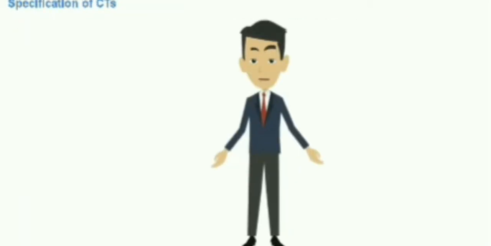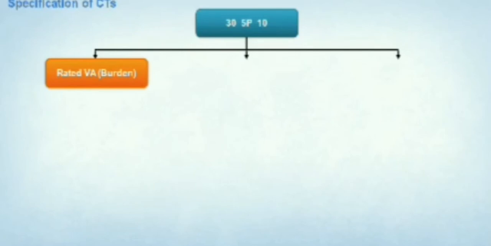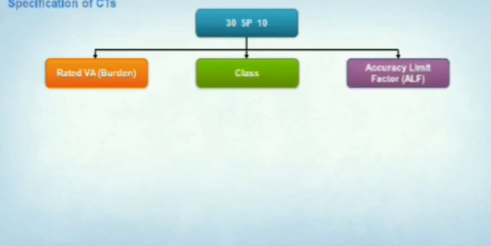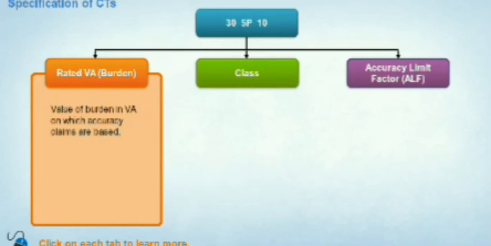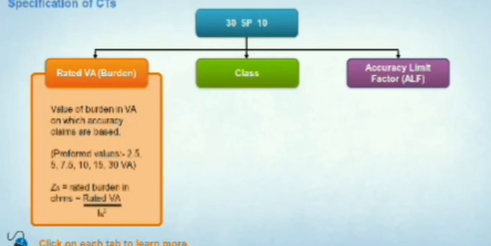As for all equipment, CTs also follow a naming convention. It goes something like this: 30, 5P, 10. Now what does that mean? Well, 30 is the rated VA or burden, 5P is the class, and 10 is the accuracy limit factor or ALF. Burden is given in VA, on which accuracy claims are based. Preferred values: 2.5, 5, 7.5, 10, 15, 30 VA. ZB, the rated burden in ohms, is equal to rated VA divided by IN squared.